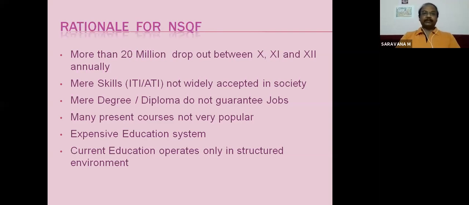Many present courses are not very popular. So popular courses they have to choose, means very few courses will be there, and more competition. Many people will apply for that course. So others will not get that course, and what will they do? They have to look for other opportunities. Also, the education system is expensive. To join a college to pursue a degree, a 3-year or 4-year degree is very costly. They have to spend a lot of money to pursue their degrees.